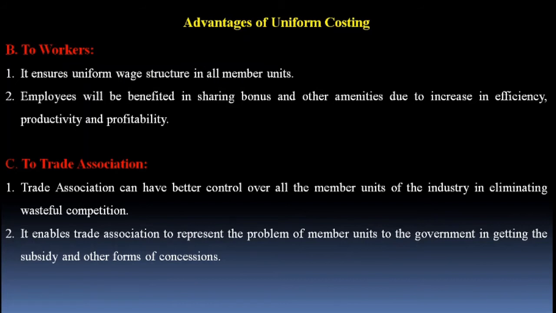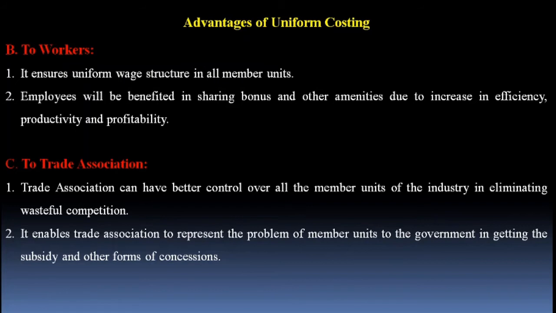Actually, you know that the trade association is formed by all the participating companies, and being the representative of all of them, it can present the industry's problem or any particular company's problem in front of the government. And as it has the data of all the participating companies, it becomes easy for the trade association to have negotiations on various fronts while dealing with the government.